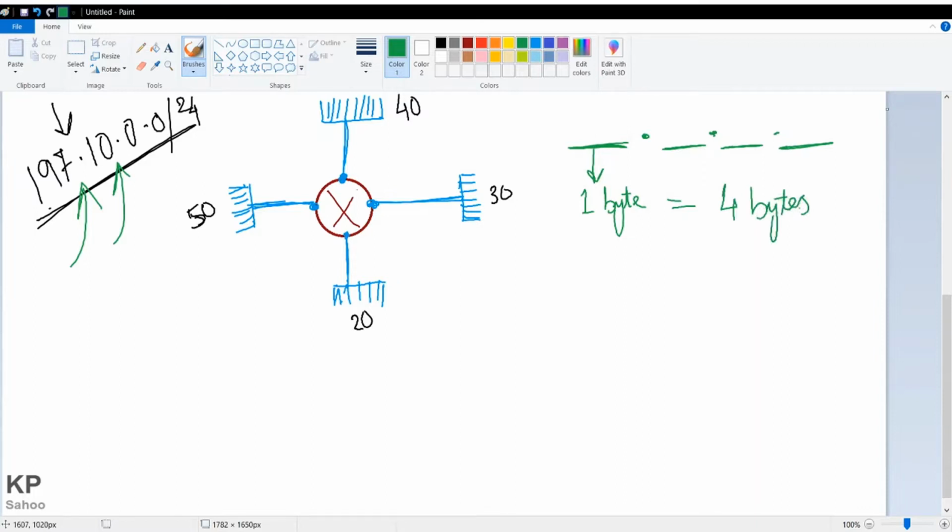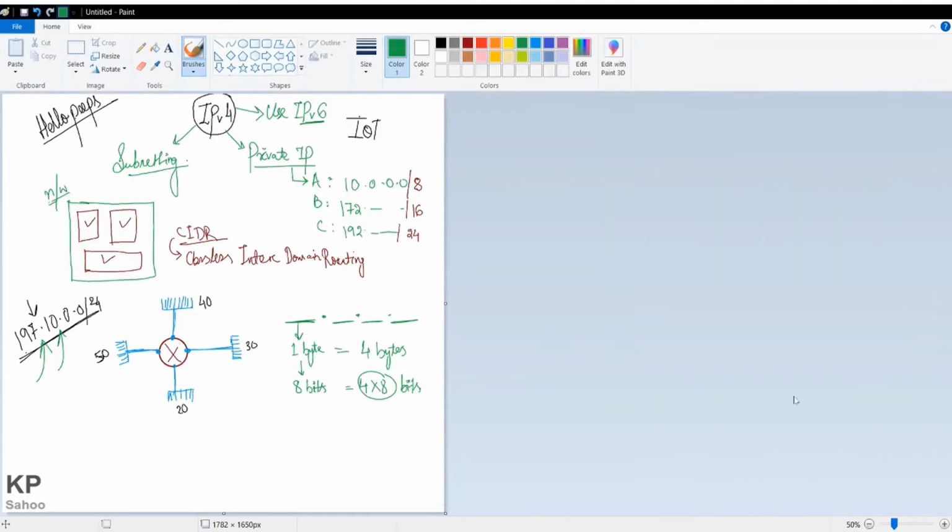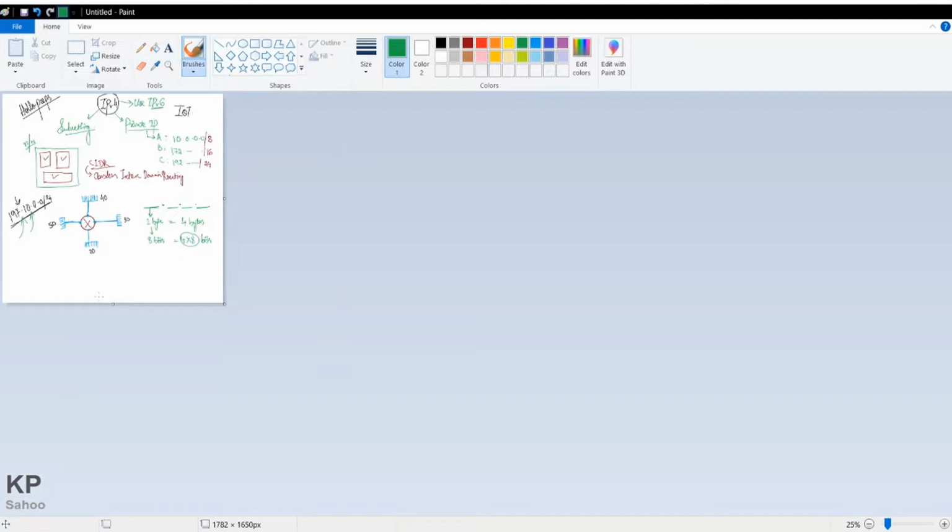And 1 byte equals 8 bits. So how many total bits are there? 4 into 8, that many bits. In a computer, everything is stored as 1 and 0.